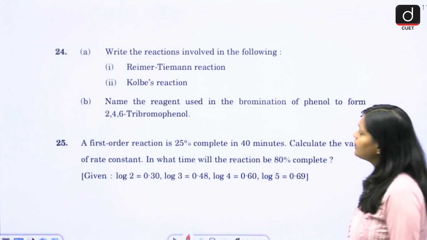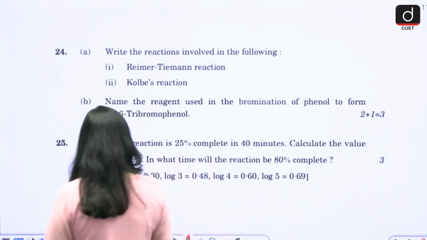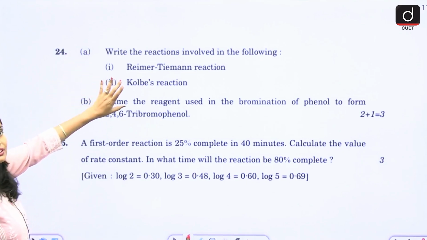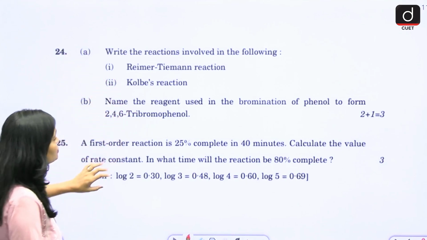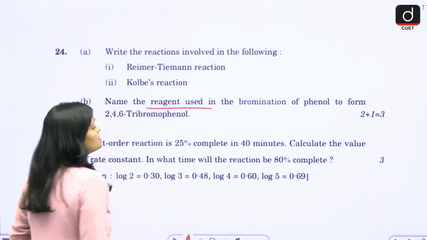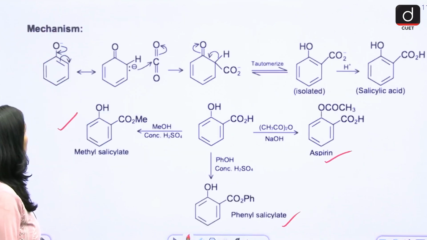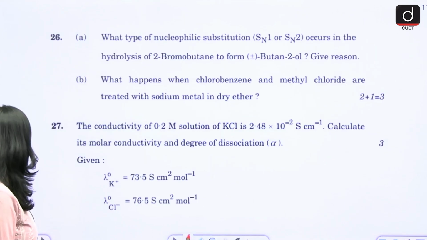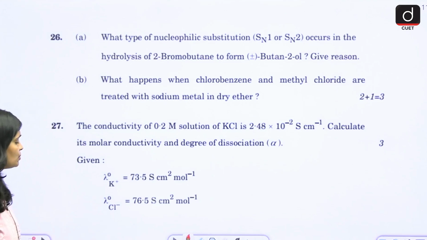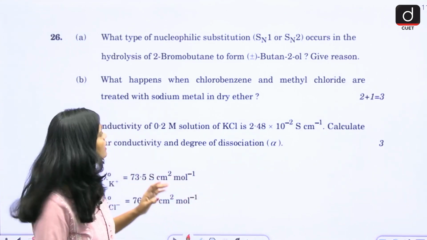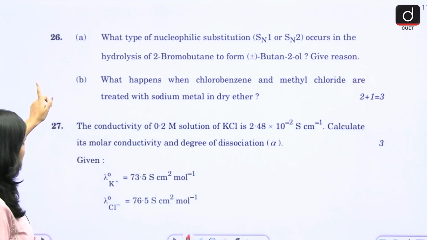Then, name the reagent used in the bromination of phenol to form 2,4,6-tribromophenol. So ultimately, all three of these questions are 1 mark only. Here you have to just write down the reagent used in the bromination of phenol. Right? So again, for the bromination of phenol, in that reaction you have to only write down the answer.